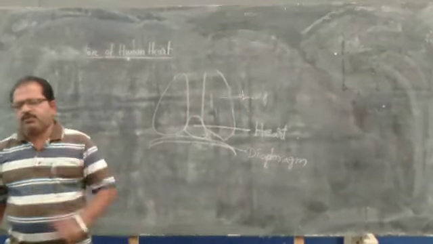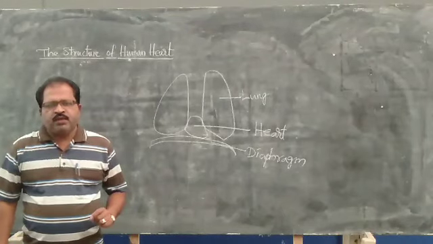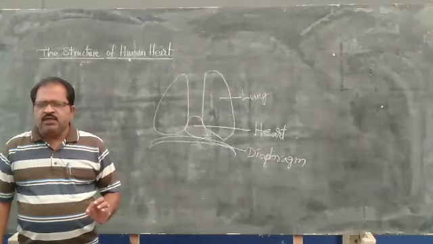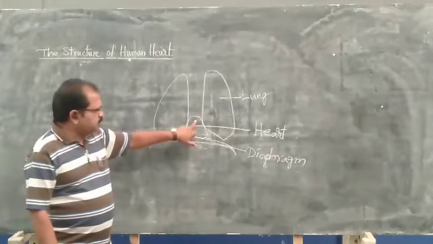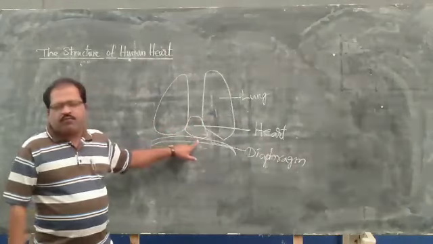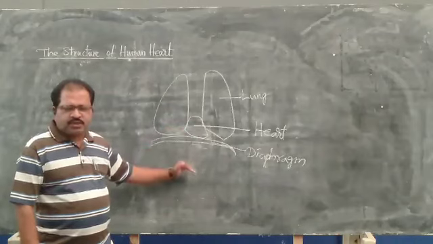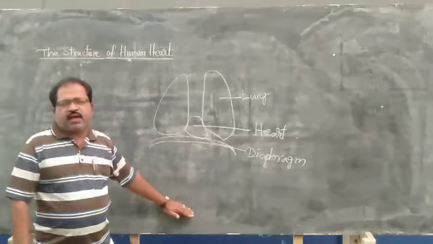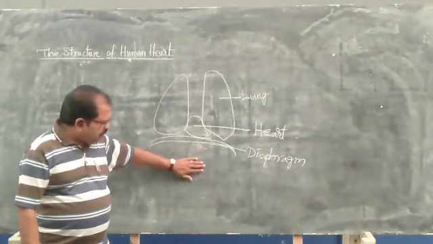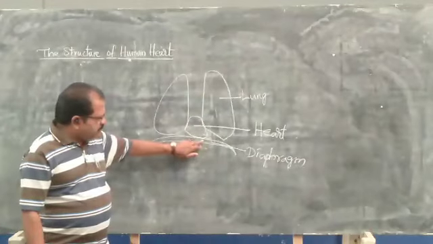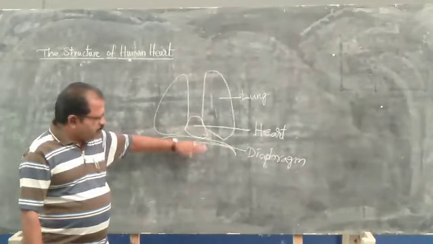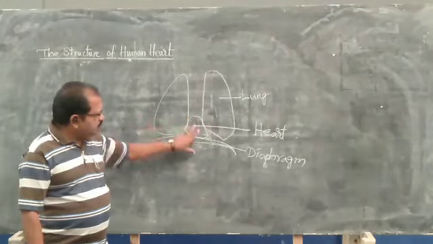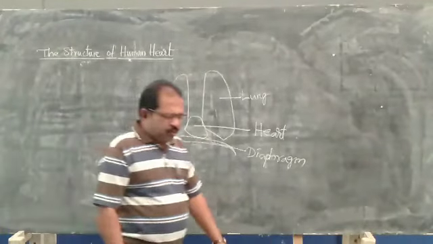The location of the heart in the human body is exactly the center of the chest cavity, in between the two lungs, above the diaphragm. The diaphragm is a muscular flap-like structure in the body, which separates the chest cavity from the abdominal cavity. This is the abdominal cavity, and this is the chest cavity. This is the diaphragm, separating the chest cavity from the abdominal cavity. Exactly above the diaphragm, in between the two lungs, in the center of the chest cavity, the human heart is